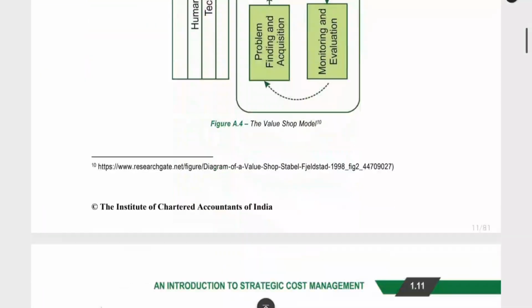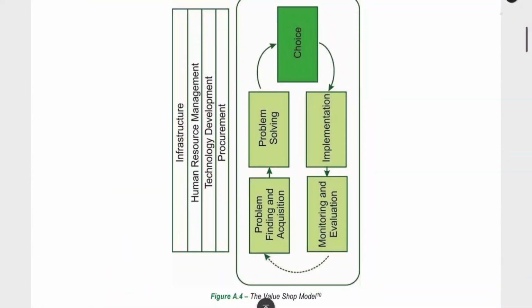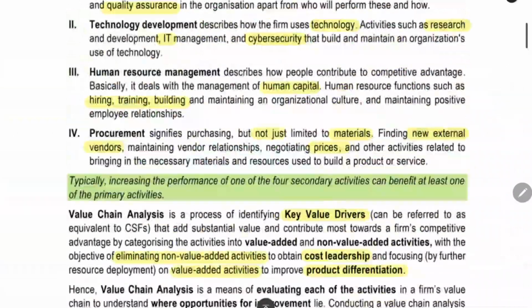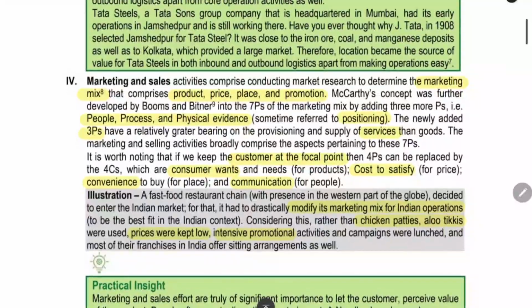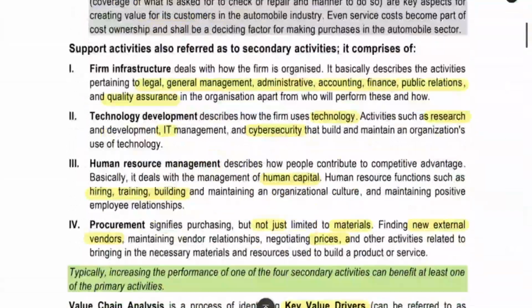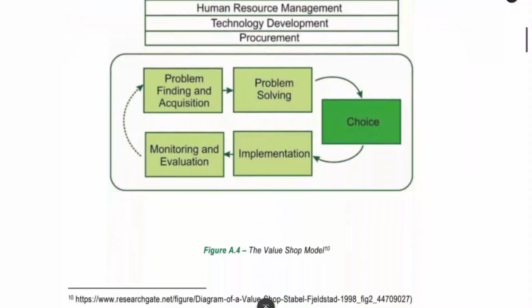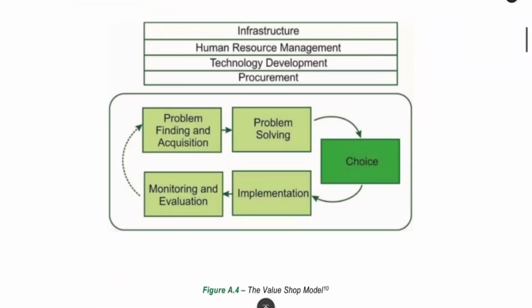Now the next thing is the value shop model. We already saw the value chain model, which is for the manufacturing industry, because it mainly talks about procurement, logistics, everything. But when you operate a service organization, there is no procurement. You don't need to buy any material or transport it. Everything will change, so we have a separate model called the value shop model for service organizations.